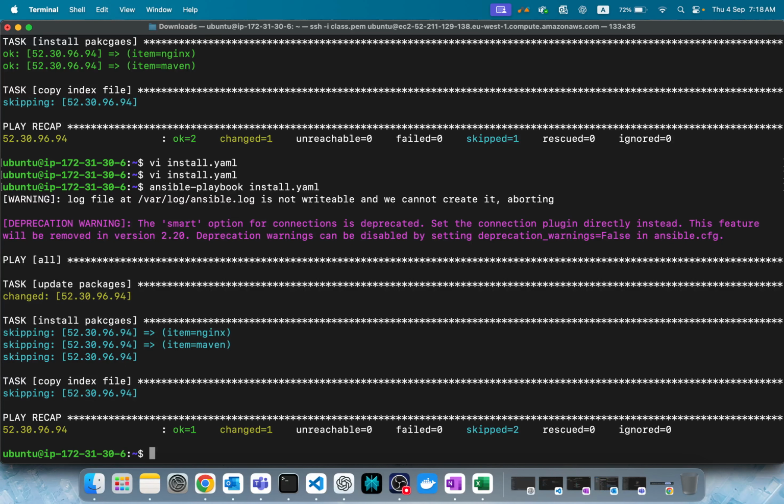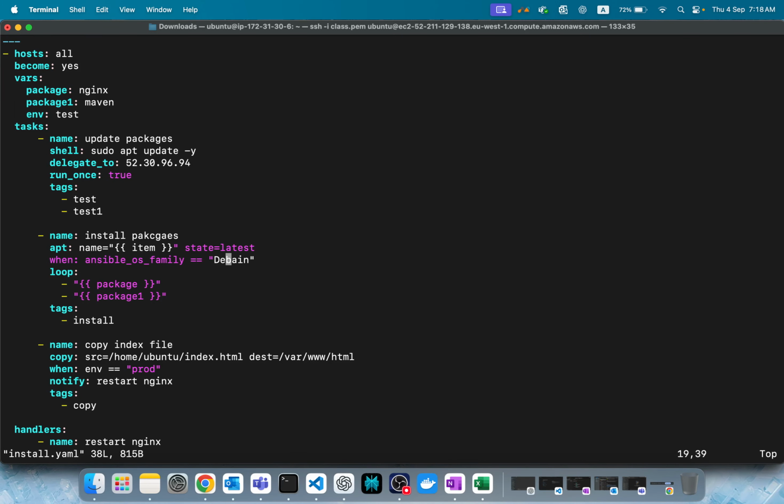Observe, it skipped, but what happens? It is skipping. Let's see. Ansible_os_family is Debian. Spelling correct? Yeah, this is correct. Debian. Okay, Debian. Sorry. That's why it skipped.